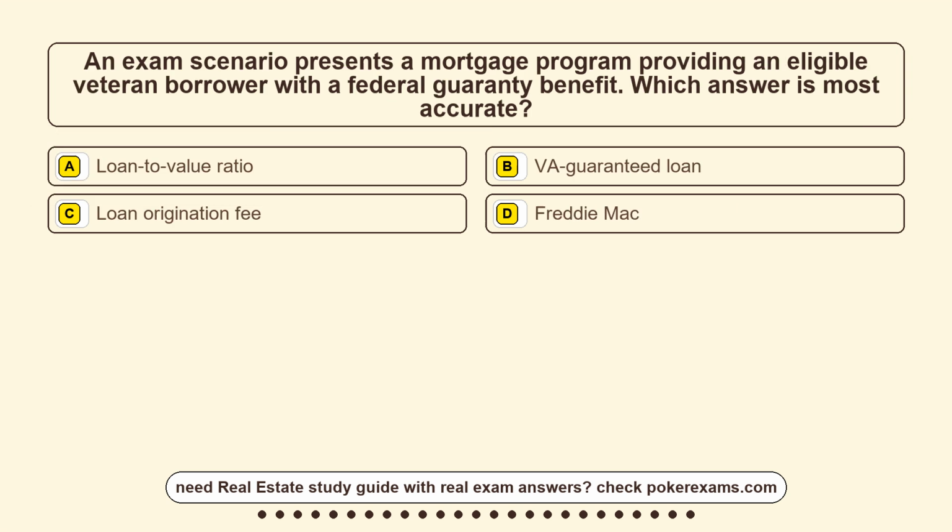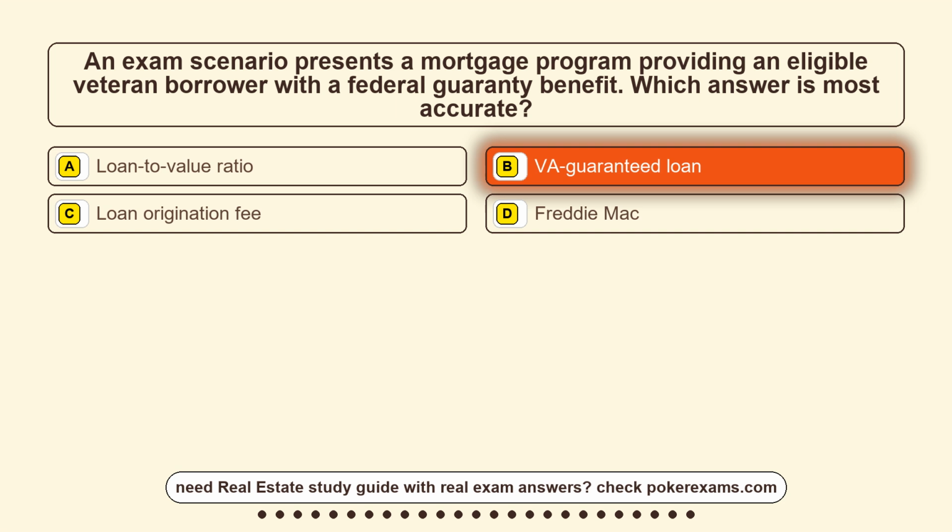Question 20. An exam scenario presents a mortgage program providing an eligible veteran borrower with a federal guarantee benefit. Which answer is most accurate? Option A, loan-to-value ratio. Option B, a VA-guaranteed loan. Option C, loan origination fee. Option D, Freddie Mac. The correct answer is option B, VA-guaranteed loan.